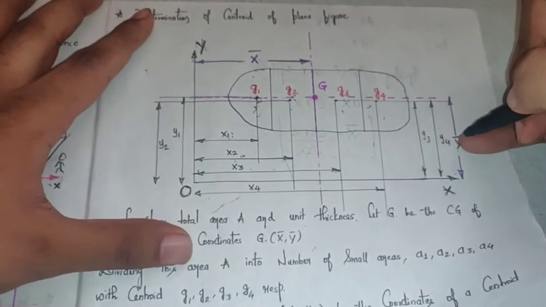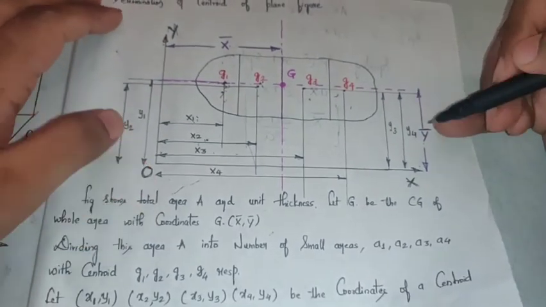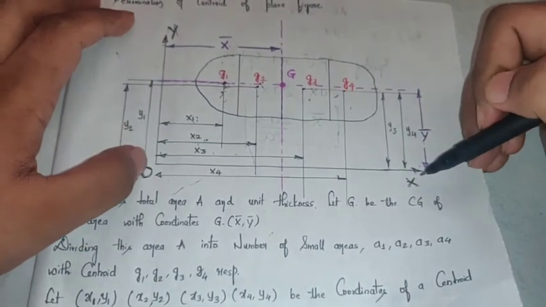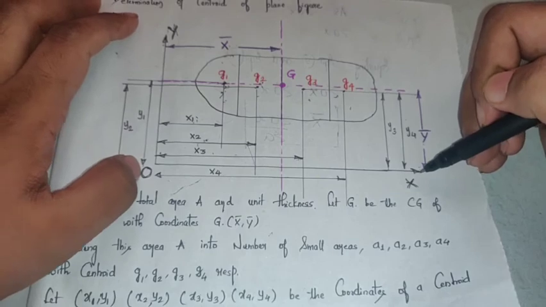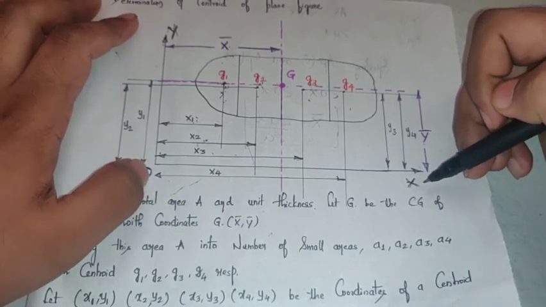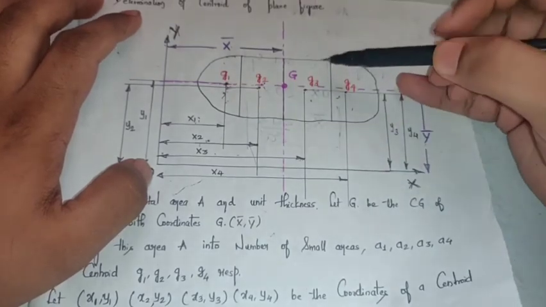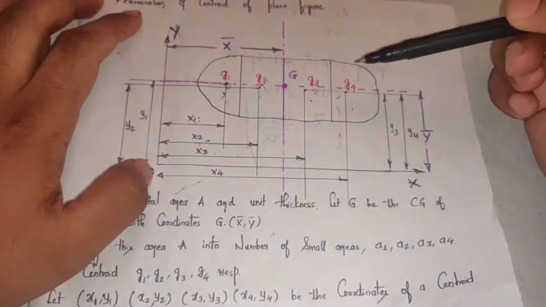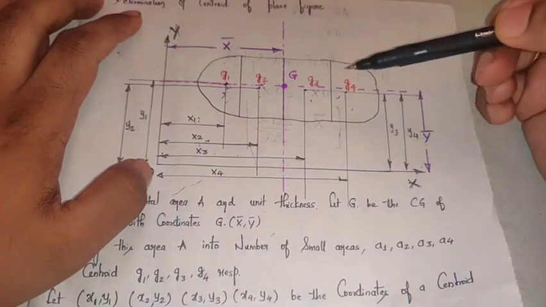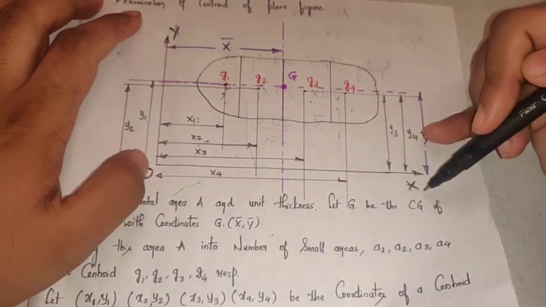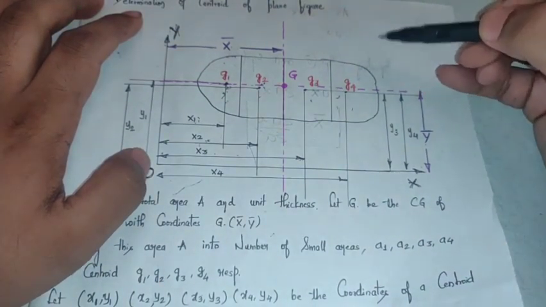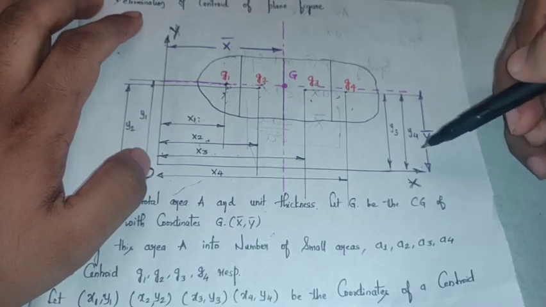In order to get y bar, what should be the reference axis I should take? It is OX. When I take reference axis OX, the moment of total area, capital A, with respect to the OX axis will be A into y bar.